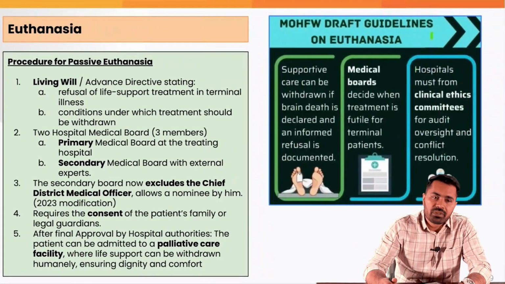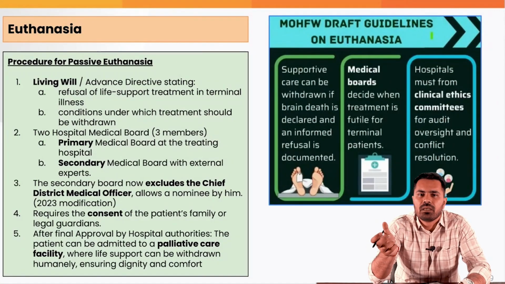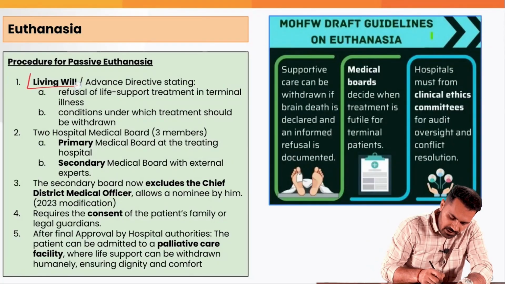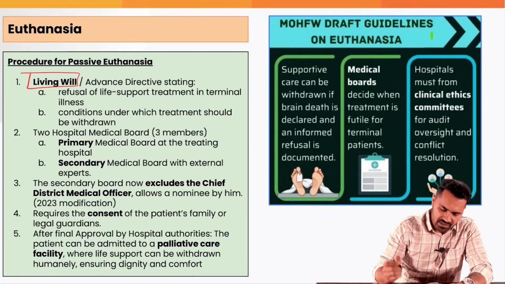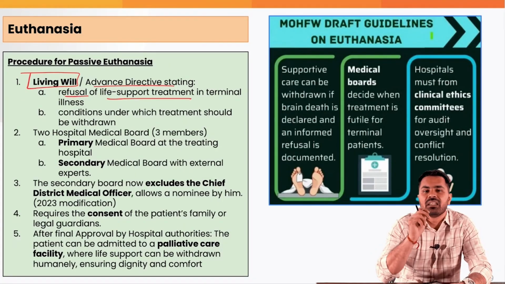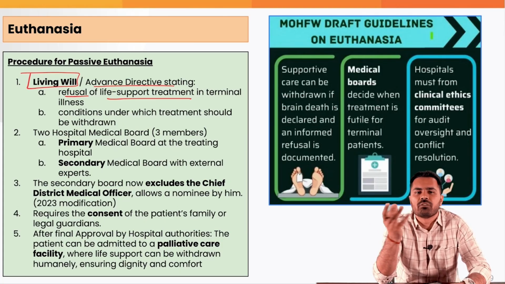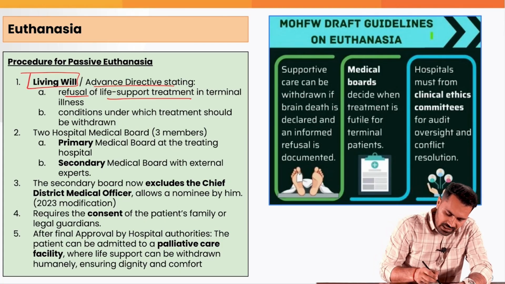So now we'll see what are the procedures established which should be followed in case of any passive euthanasia. First, there should be a living will. A living will, as we have discussed, is an advance directive stating whether a person wants refusal of life support treatment in terminal illness. Terminal illnesses are those where the person does not have any chance to recover in future, or conditions under which the treatment should be withdrawn.